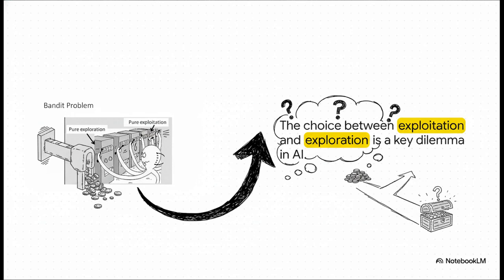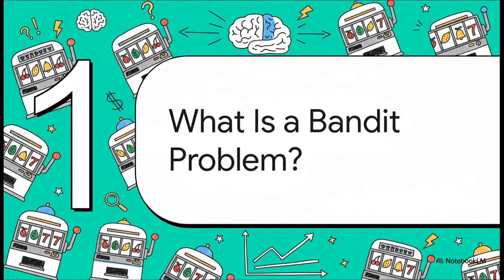This picture just nails it, right? It's the choice between exploitation, that's pulling the lever on the machine that's been working for you, and exploration, trying a whole new machine, hoping you might find an even bigger jackpot. So in the AI world, this classic dilemma has a name. It's called the Bandit Problem. And really, getting a handle on this is the key to understanding how machines learn to make smart decisions when they don't have all the answers.